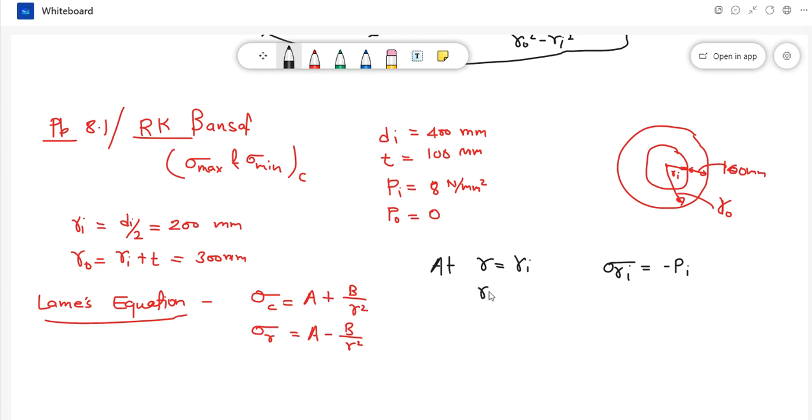And at the outer surface, sigma R will be equal to 0, because we don't have any stress.